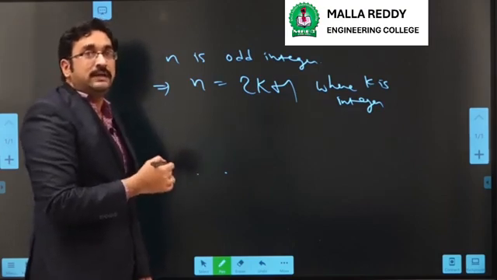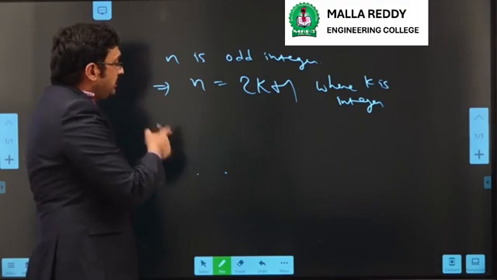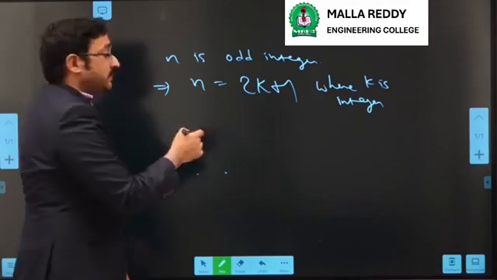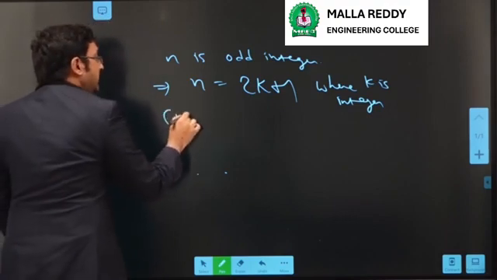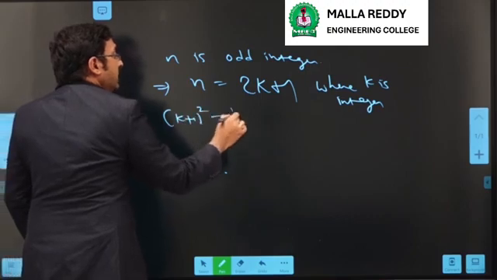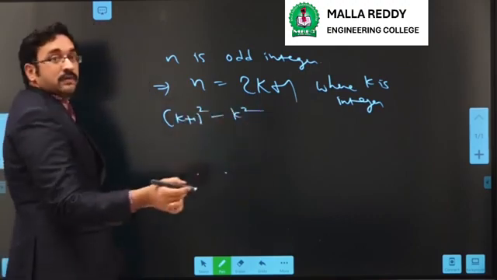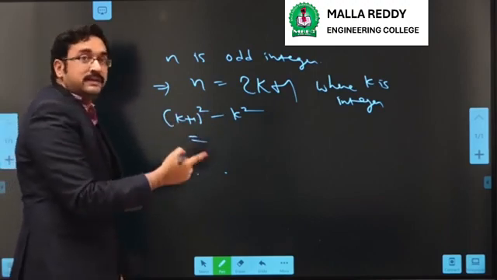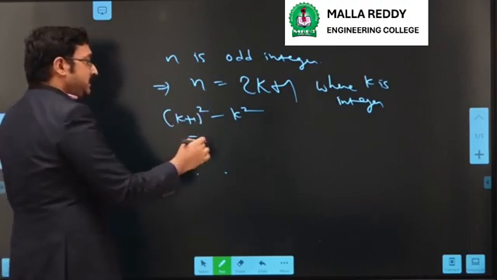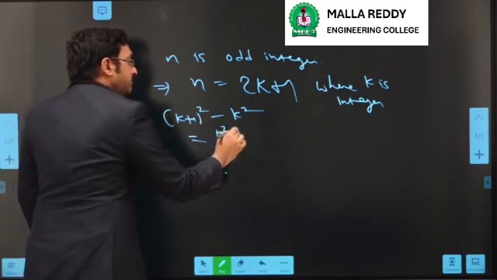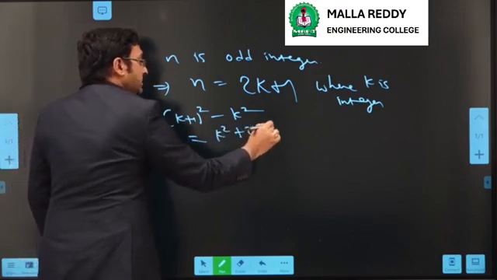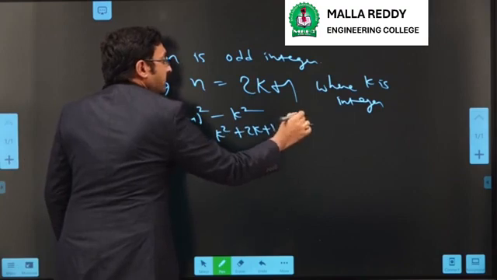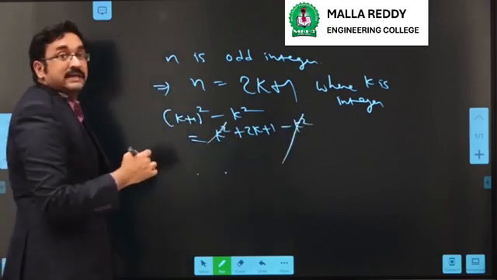We have to prove that n is a difference of two squares. So consider (k plus 1) whole squared minus k squared. What is the formula for (a plus b) whole squared? a squared plus b squared plus 2ab. Apply that formula: k squared plus 2k plus 1 minus k squared. k squared minus k squared gets cancelled.